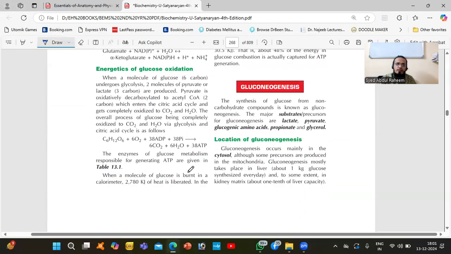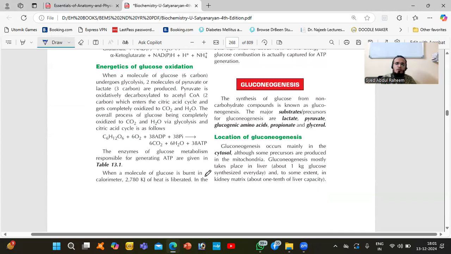Here, one thing is given. When a molecule of glucose is burned in a calorimeter, 2780 kJ of heat is liberated.